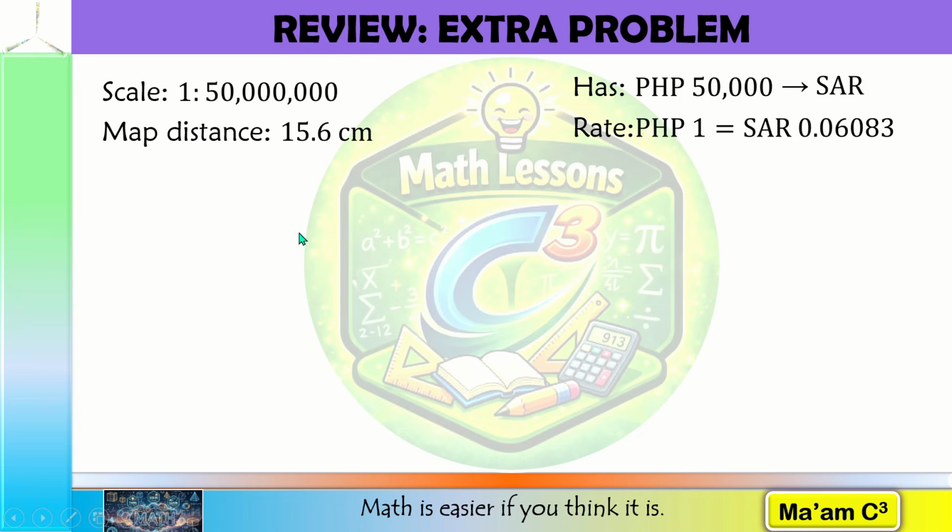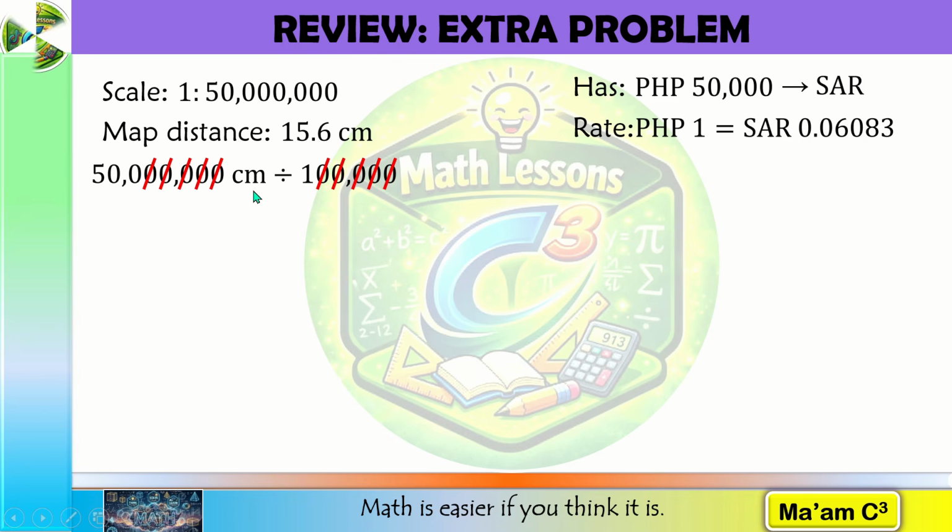With this scale, it says that 1 centimeter on the map represents 50 million centimeters in reality. The first thing that we have to do is to convert 50 million to kilometers. And to do that, we're going to divide this by 100,000. I'm going to use the pair of zeros cancellation technique to determine the answer. Let us cancel one pair, another pair of zeros, another one, and another one. So we have here 500 and in here 1. 500 divided by 1 is 500. So 50 million centimeters is equivalent to 500 kilometers.